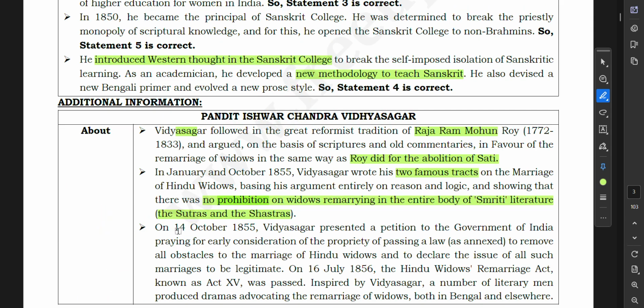On 14 October 1855, Vidyasagar presented a petition to the government of India praying for early consideration of the propriety of passing a law as an act to remove all obstacles to the marriage of Hindu widows and to declare the issue of all such marriages to be legitimate. On 16 July 1856, the Hindu Widows' Remarriage Act, known as Act 15, was passed. Inspired by Vidyasagar, a number of literary men produced dramas advocating the remarriage of widows, both in Bengal and elsewhere.